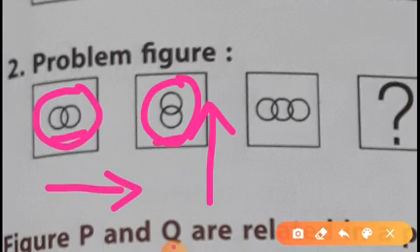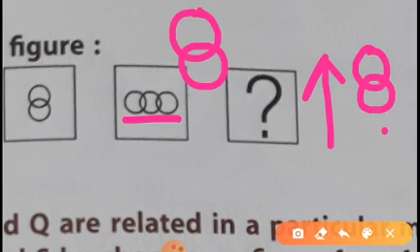Okay children, in this figure it is again horizontal, so we will make it vertical, but this way we have to write. One more thing is that the circles are joined like this, so here we also will do the circles like this.